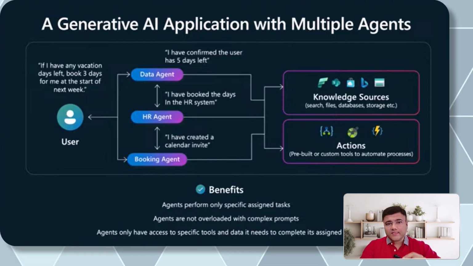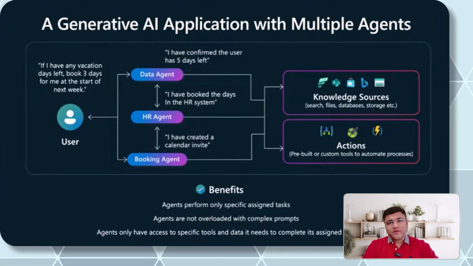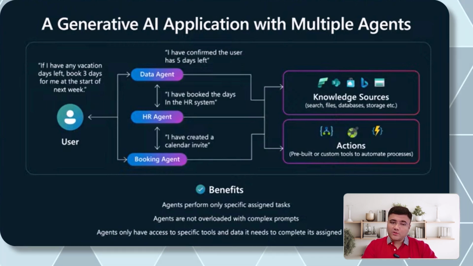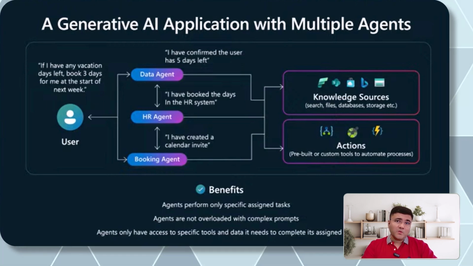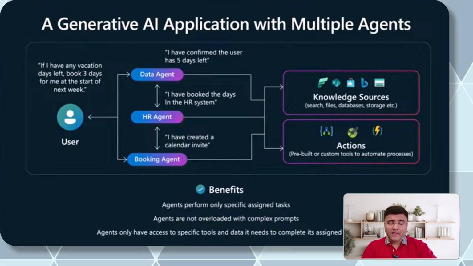Now, this is a very, very important slide, because in this we are focusing on a generative AI application with multiple agents. As you can see in the slide, on the left side we still have the user, on the right side we have knowledge sources and action tools, and then we have three different agents. Maybe there is one agent focusing on data-specific things, which is going to check some data from a user's database or an API.